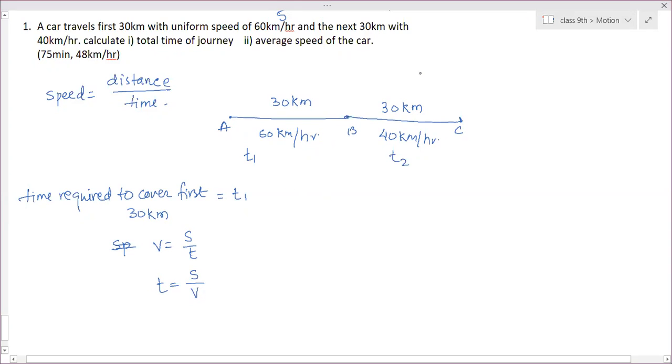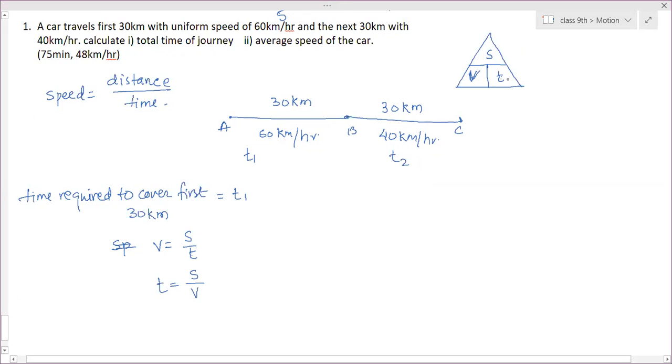If you don't remember the formulas from the VST, distance, time and speed relation, you can remember it this way. You can divide a triangle into three parts. V is equal to S by T. VST, you can write it like this. So V is equal to S divided by T. T is equal to S by V. And S is equal to V into T. This way, you can remember the VST relation.